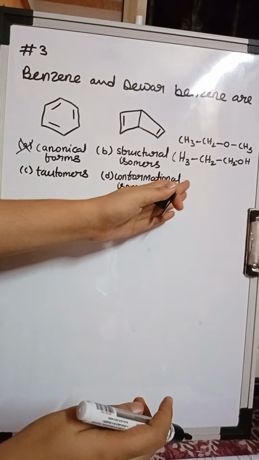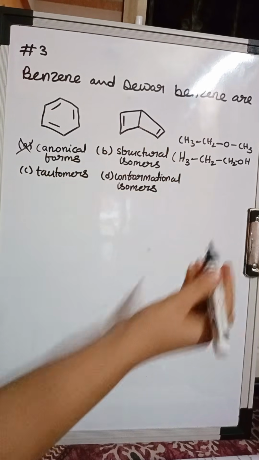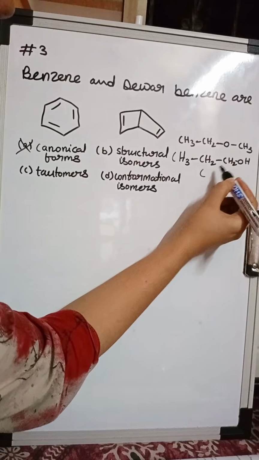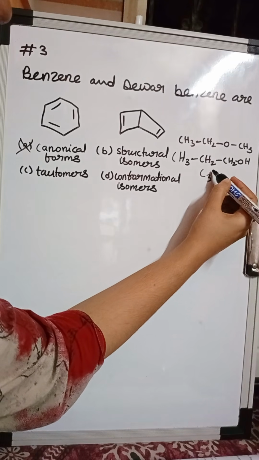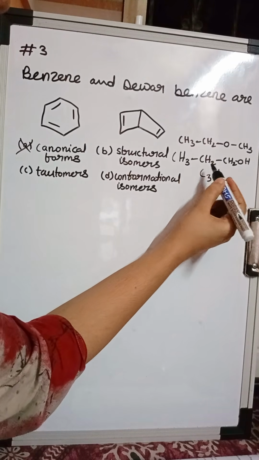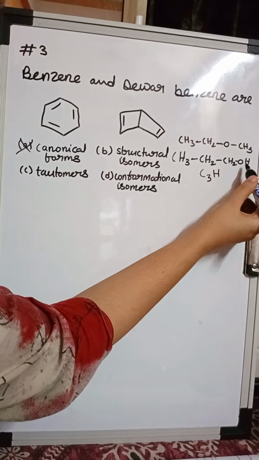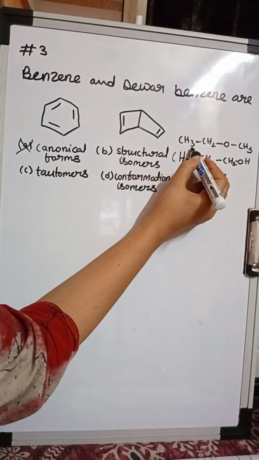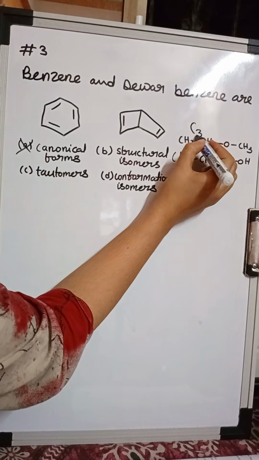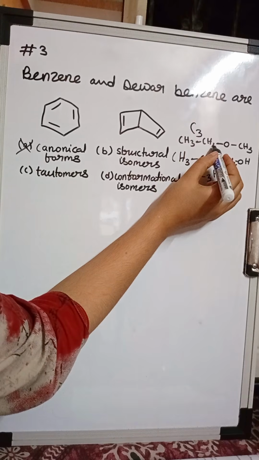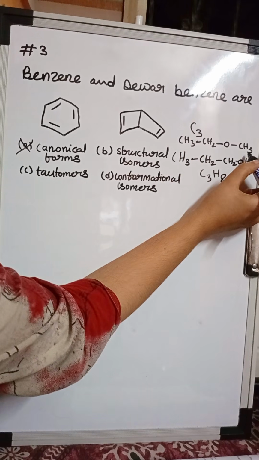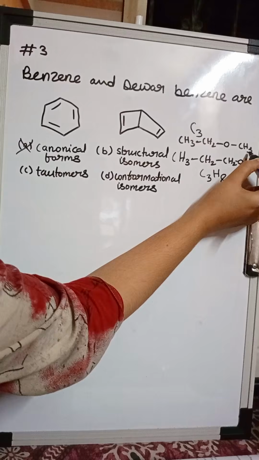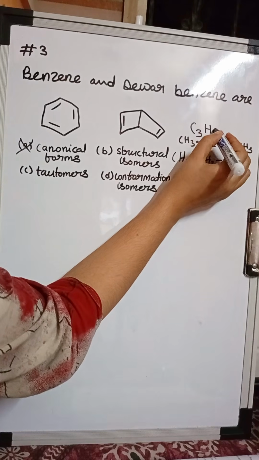So you can look at these two structures. This has 2 C, 6 H, and 1 O, and this also has 2 C, 6 H, and 1 O.